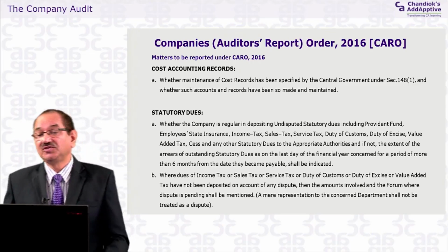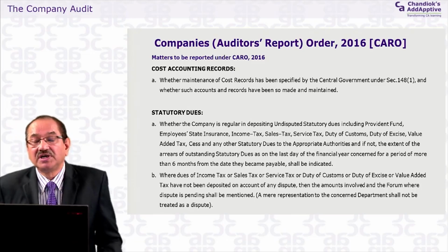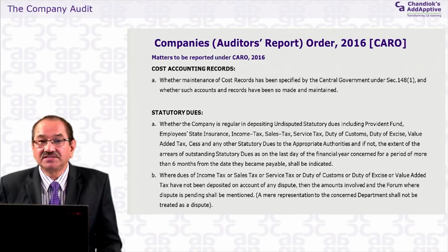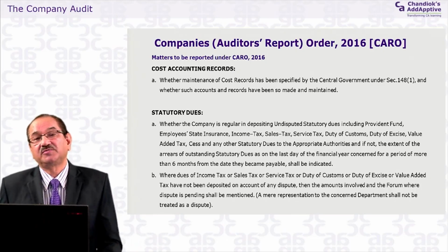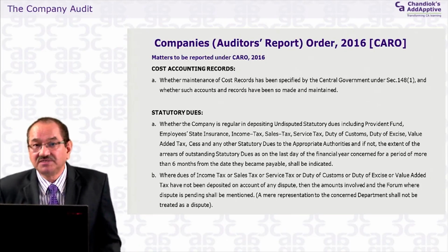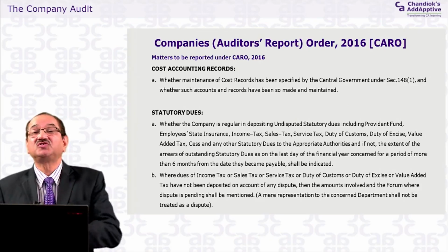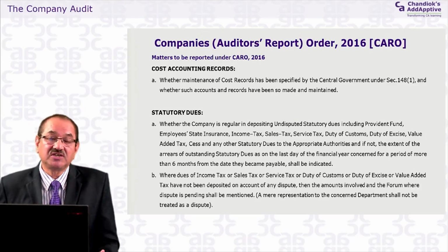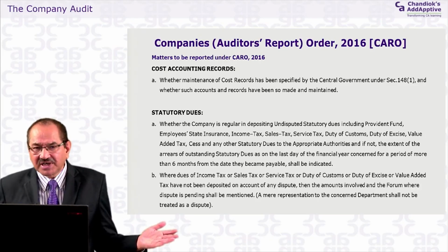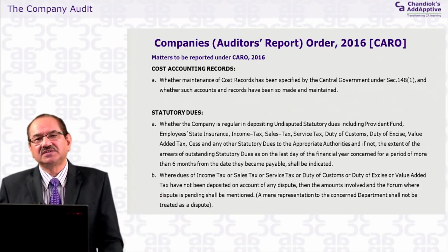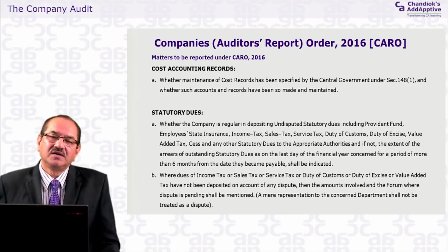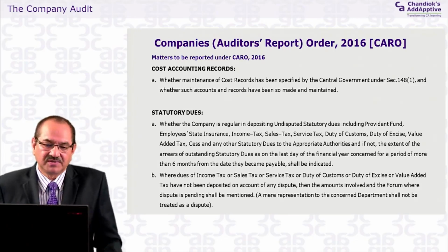You may not be an expert in that case, so you may take a representation from the management, and according to that you may check whether they have maintained them or not. If the costing records are not applicable to the company you are auditing, then you write that it is not applicable.